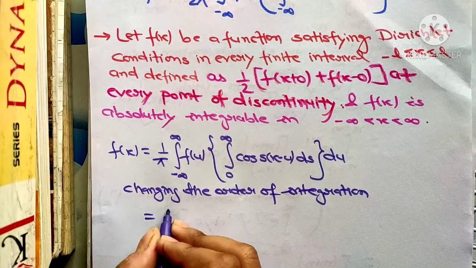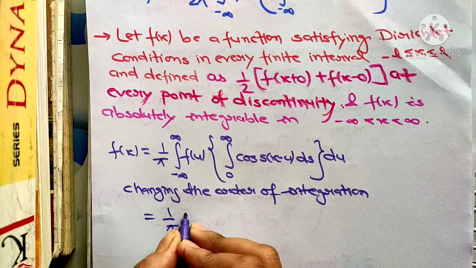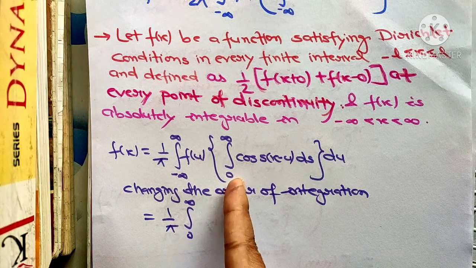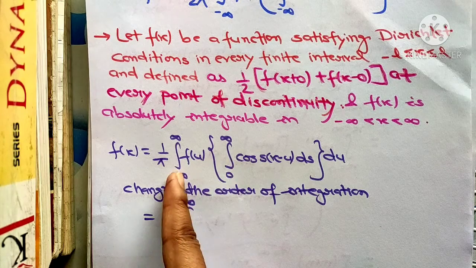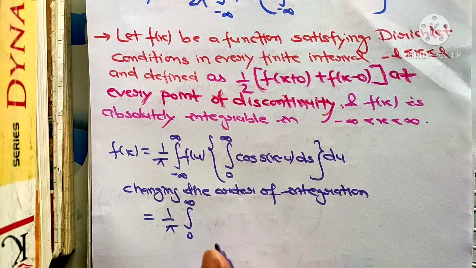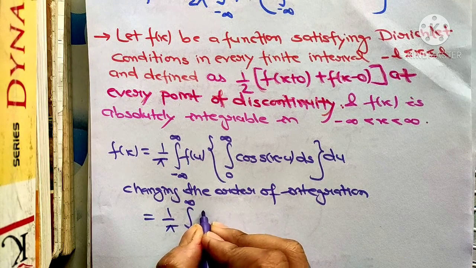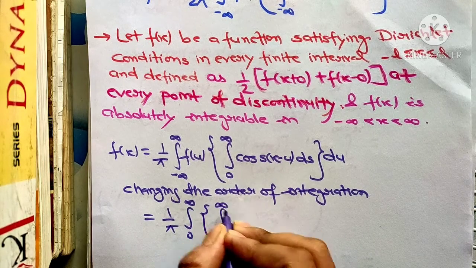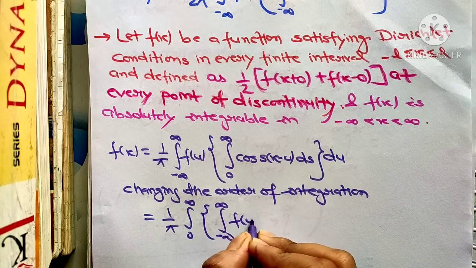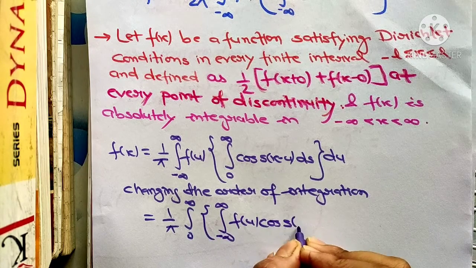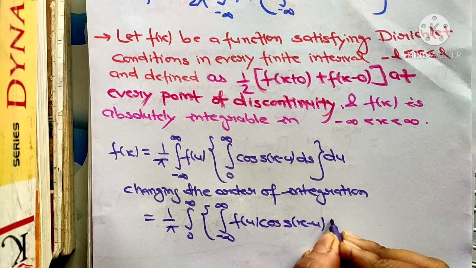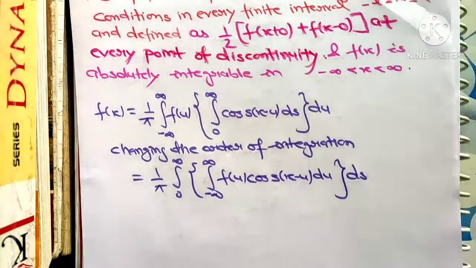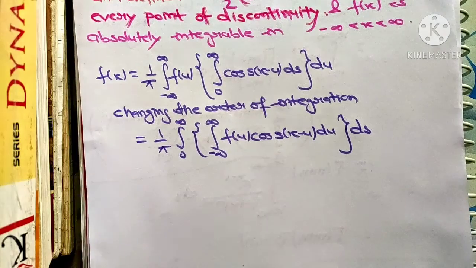we get 1 by pi, integral from 0 to infinity. We are going to just change the order. We have to write this in place of this. Integral from 0 to infinity, put the bracket here, integral from minus infinity to plus infinity f(u) cos s(x minus u) du ds. We just change the order of integration.